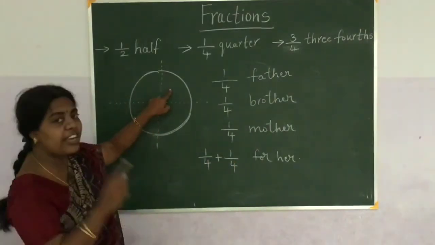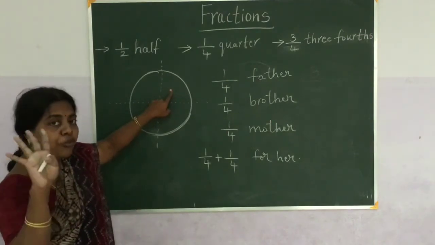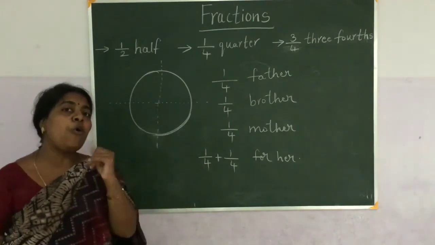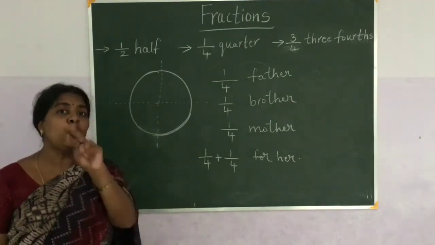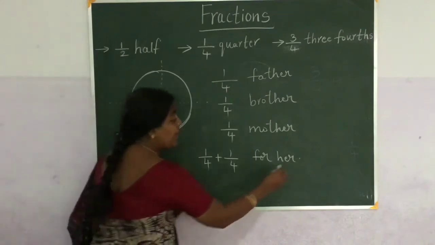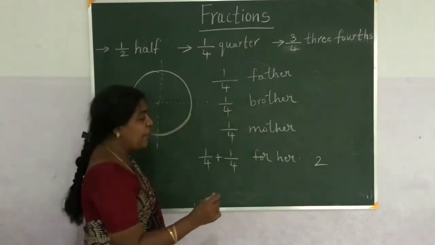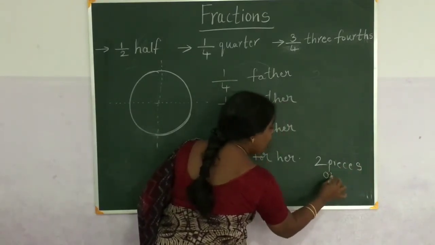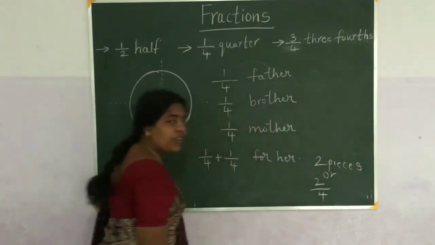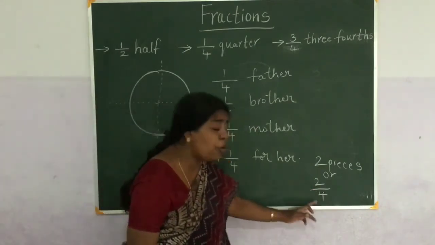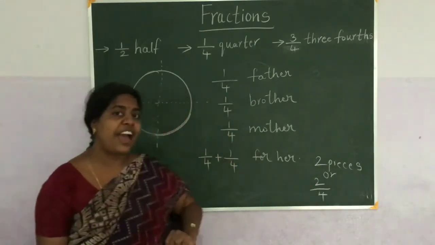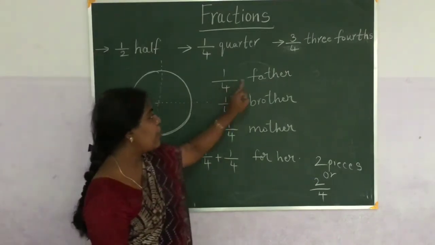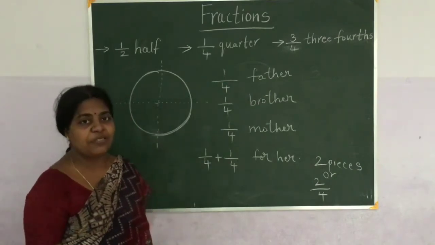That means already Rani is having 1 part. Out of 4 parts she is having 1 part and her mother gave another part. That means how many pieces of cake she is having now? 2 pieces. She is having 2 pieces. 2 pieces you can tell, 2 parts you can tell, or 2 by 4. Means out of 4 pieces, now Rani is having 2 pieces. Her brother is having 1 piece and her father is having 1 piece.